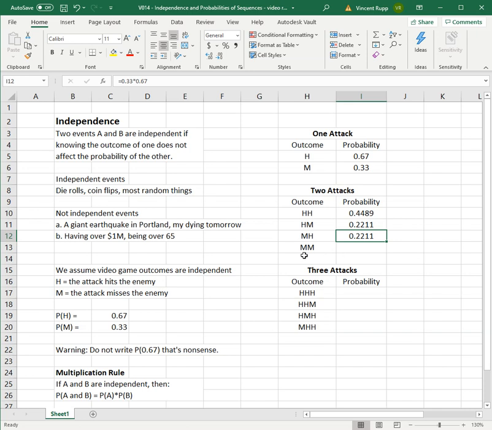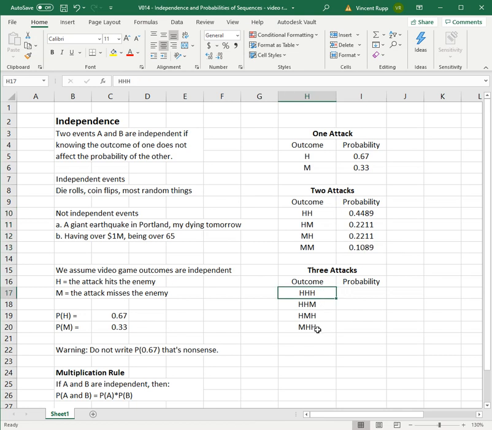So for our last one, the probability of a miss and a miss, probability of M and M, is probability of M times probability of M. So we just put in 0.33 times 0.33 like so, and we get 0.1089. So there's about an 11% chance you would miss twice in a row, which is not very likely, but if you play enough games, it seems like that happens sometimes a lot. And now to check, these are the only 4 outcomes. We basically listed every possibility of hits and misses for two attacks. So if you add all these up, if I select them, I can see Excel will automatically count. The sum down here is 1. So total probability is 100%.